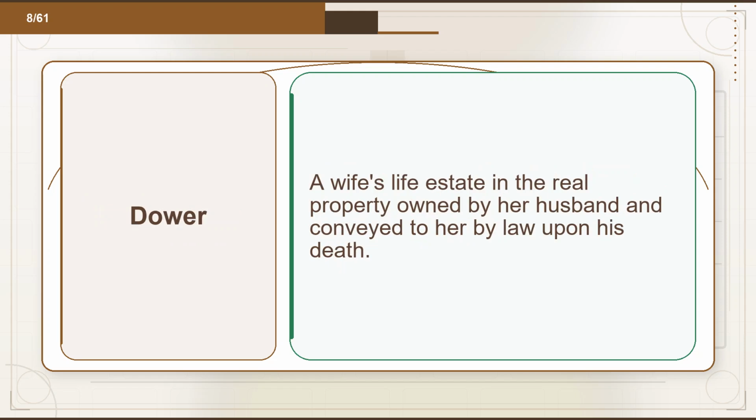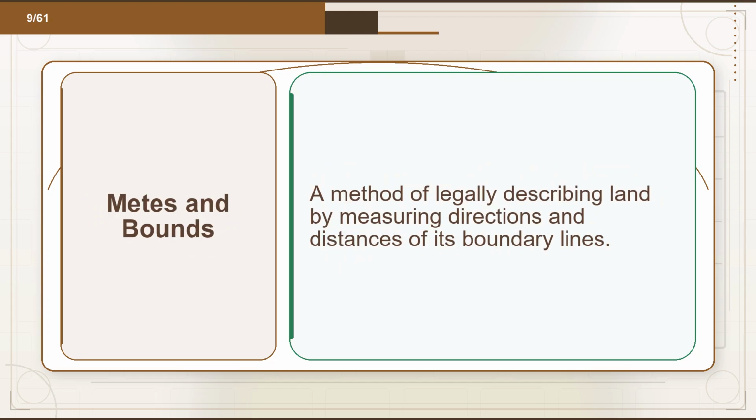Flashcard 8. Term: dower. Definition: a wife's life estate in the real property owned by her husband and conveyed to her by law upon his death. Flashcard 9. Term: metes and bounds. Definition: a method of legally describing land by measuring directions and distances of its boundary lines.